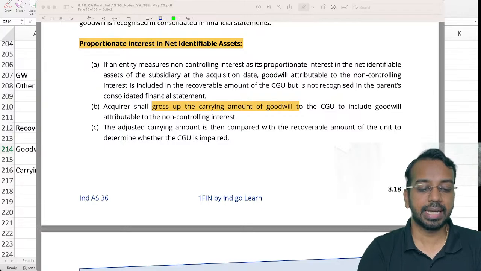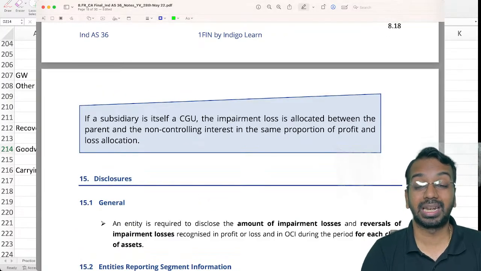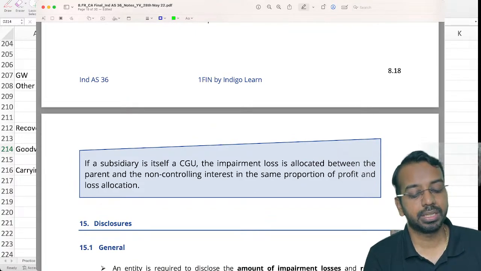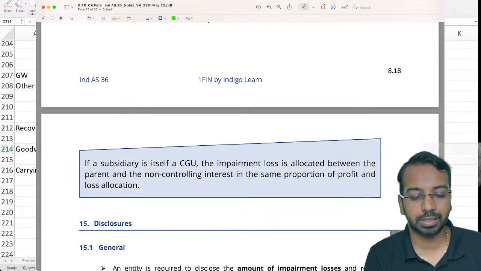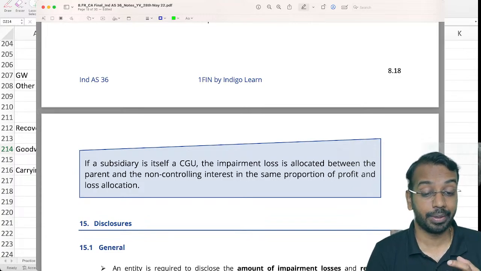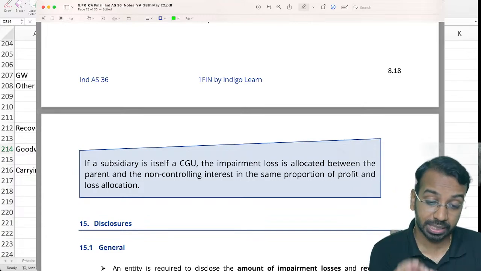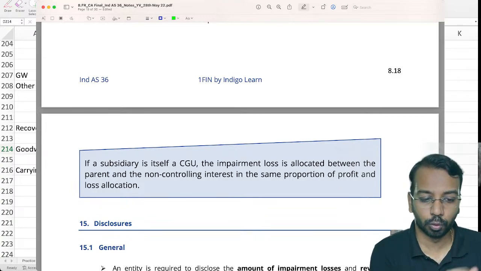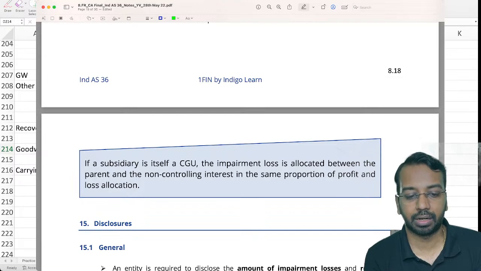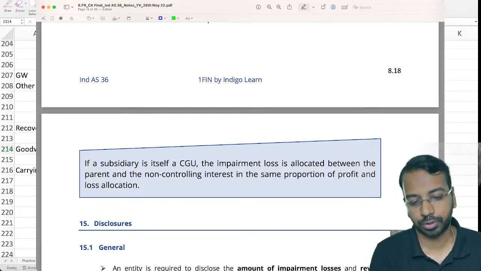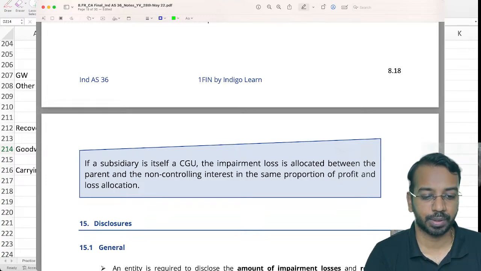Please mark this as important for revision. The 3 questions that we covered today, please ensure you go through them once before your examinations. They may sound simple, they may look easy, but if you miss a step... these are standard questions, and if you know the steps, you will score 8 out of 8 or 10 out of 10. There is no chance that you will miss out on marks on that aspect.